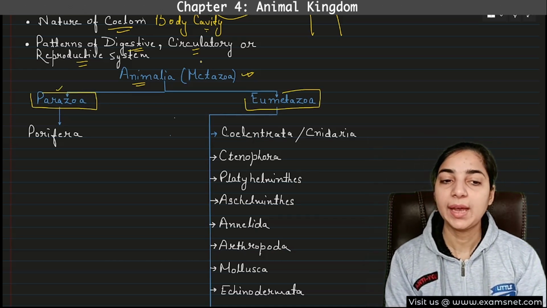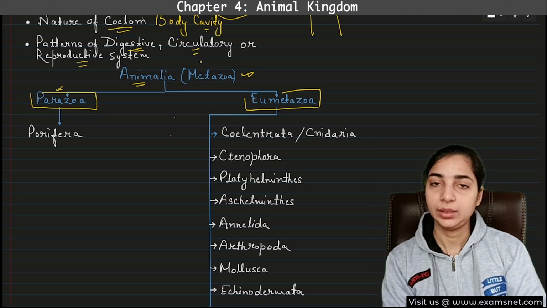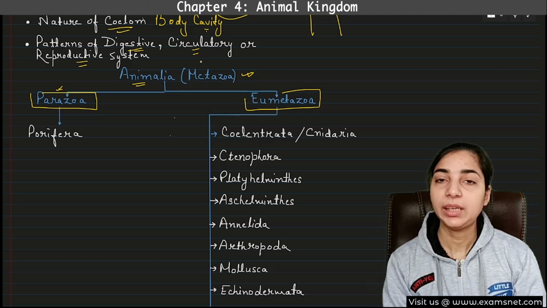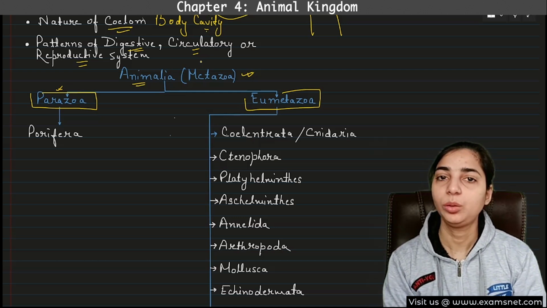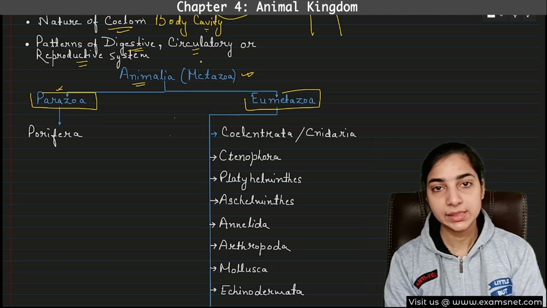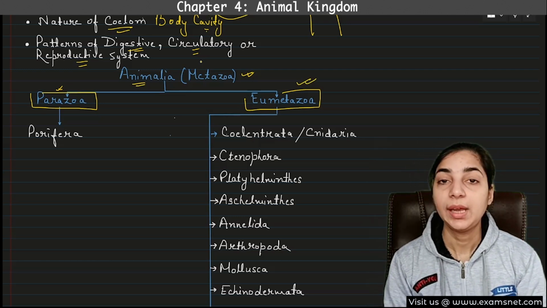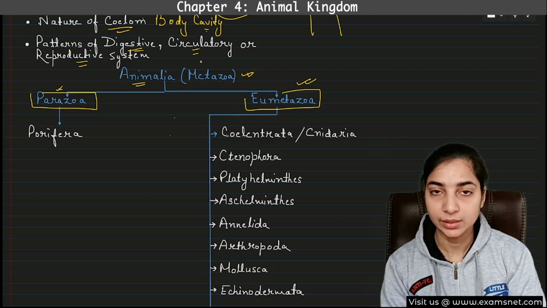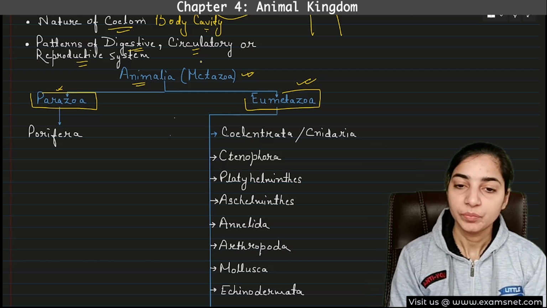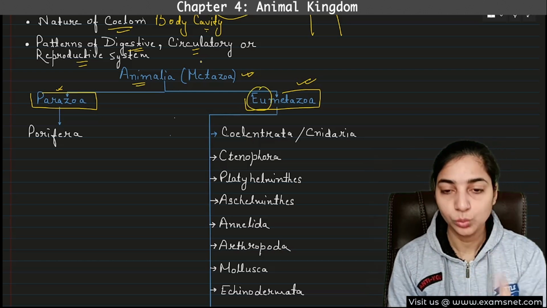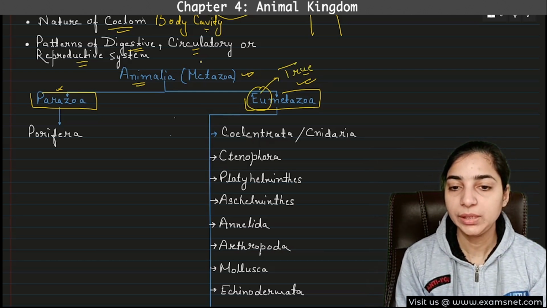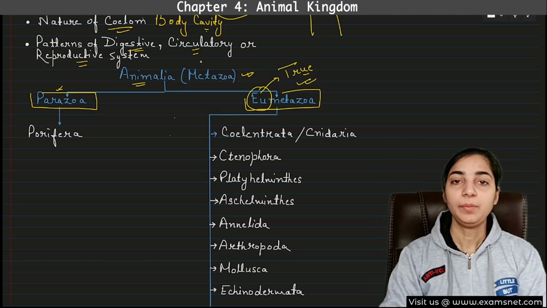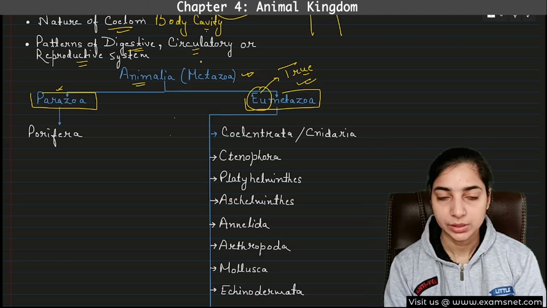Parazoa, as the name suggests, contains a phylum which is of more primitive type, that means not advanced animals, whereas the second group, Eumetazoa, has more advanced animals. Here the word eu means true. So Eumetazoa means true metazoa, and true simply means more advanced form.